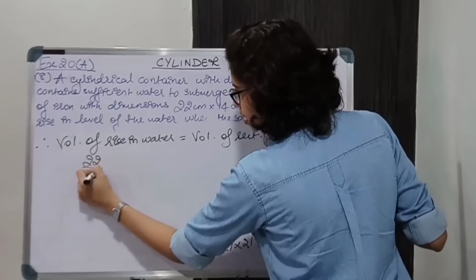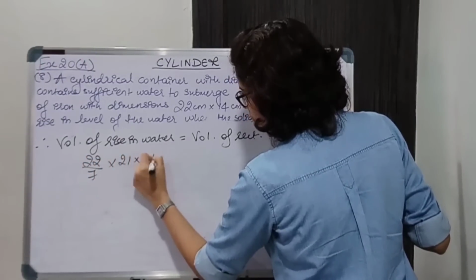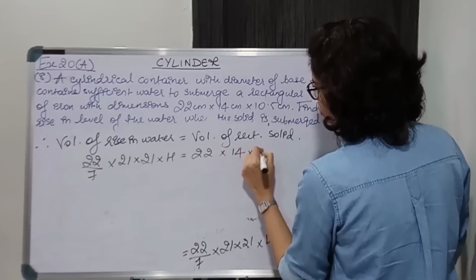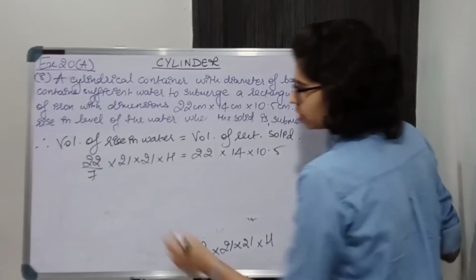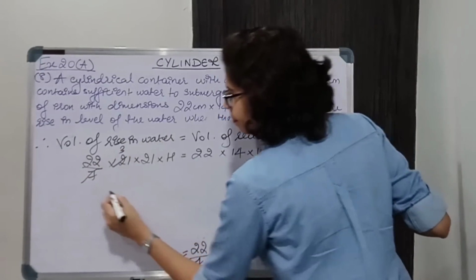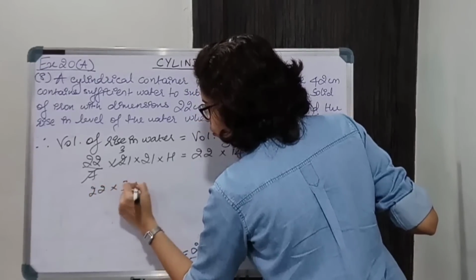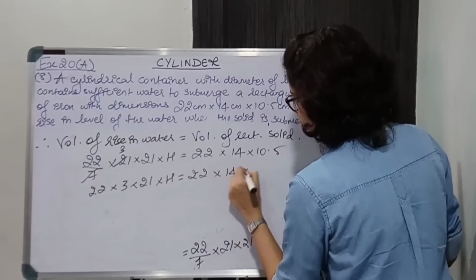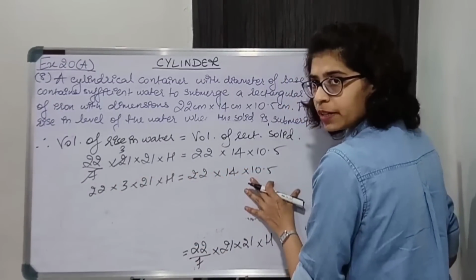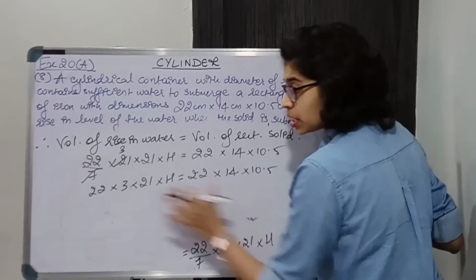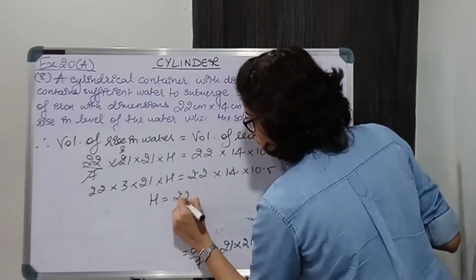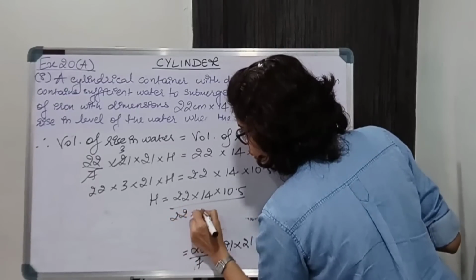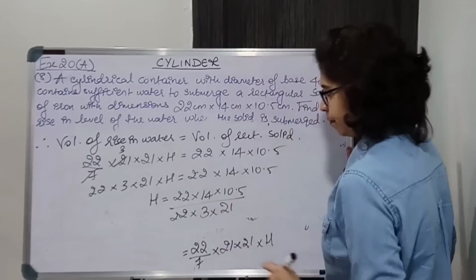So 22 upon 7 into 21 into 21 into H is equal to 22 into 14 into 10.5. Okay, I can cancel out this. 7 3s are 21. So 22 into 3 into 21 into H is equal to 22 into 14 into 10.5. We'll shift everything over here. Everything will go in the denominator because it is in numerator over here. So 22 into 14 into 10.5 upon 22 into 3 into 21.